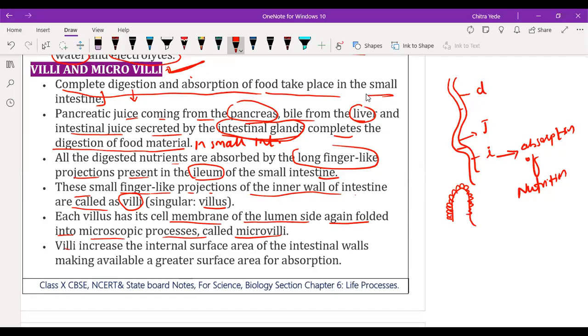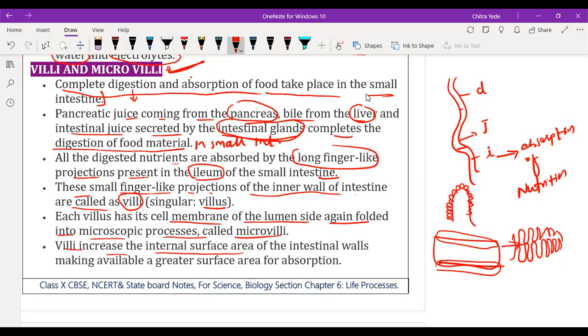Villi increase the intestinal surface area. If suppose this is the area of the small intestine, then that particular part of the small intestine is going to absorb the nutrition. If villi are present there, they increase the surface area in order to absorb the nutrition. When food passes from here, the villi provide a large surface area to absorb nutrition from the digested food. So what is the main role of villi?